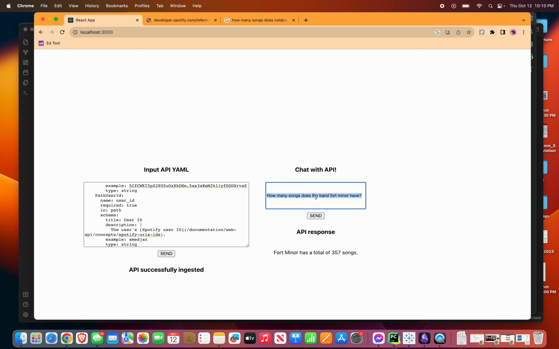That's great, and now we can ask it to do even more features which you can't normally do through the web app, like take Fort Minor's most popular song and describe it as a haiku.